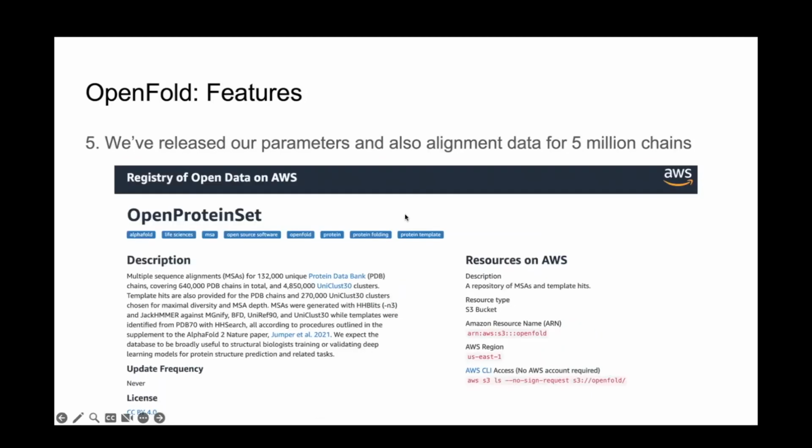This includes, by the way, templates. We added backups for the mmCIF files we use because those are always changing. So yeah, our goal was to make this as plug and play as possible. We want you to be able to download this stuff and reproduce our own reproduction experiments without too much hassle.